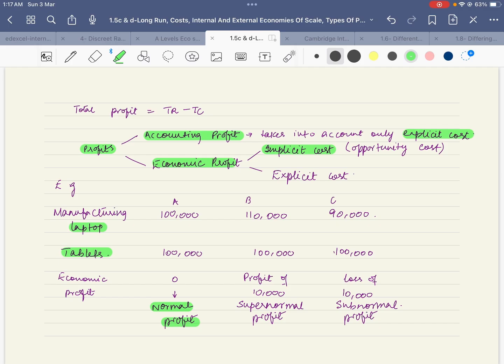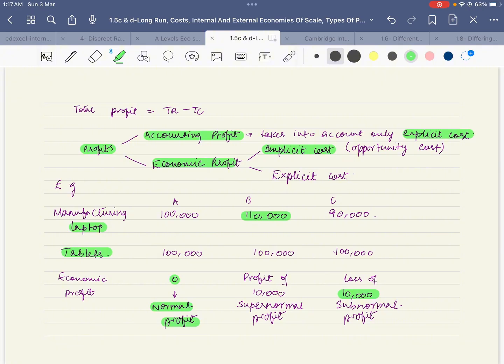For firm A, economic profit is 0, and this is the normal profit. For B, it's a profit of 10,000, so they should continue manufacturing laptops. But for C, it's a loss of 10,000, therefore they should stop manufacturing laptops and switch to tablets in order to make a supernormal profit and move away from subnormal profit. Subnormal profit is also called a loss.